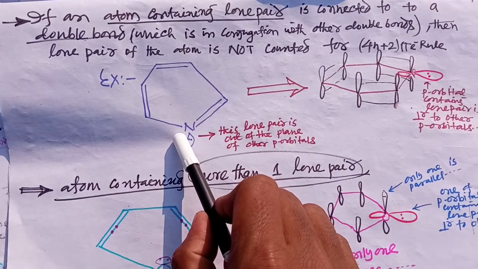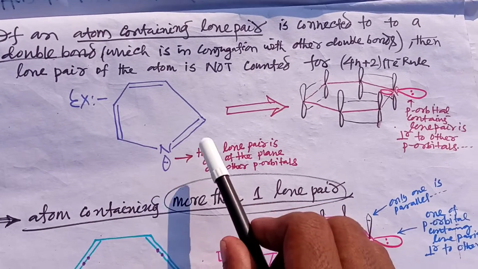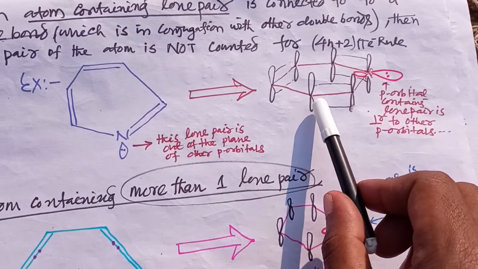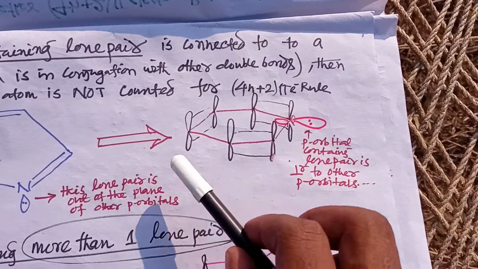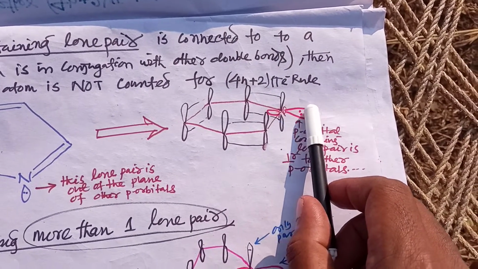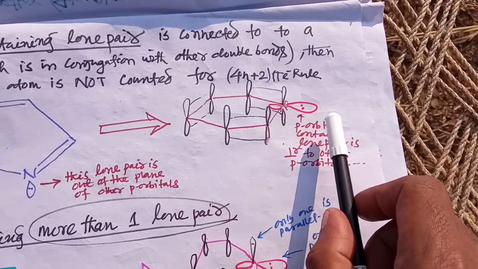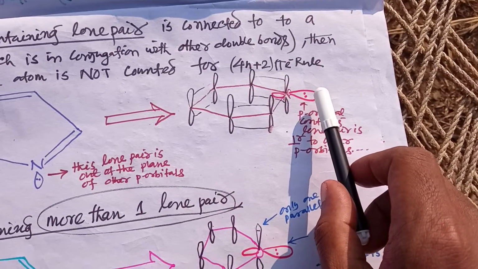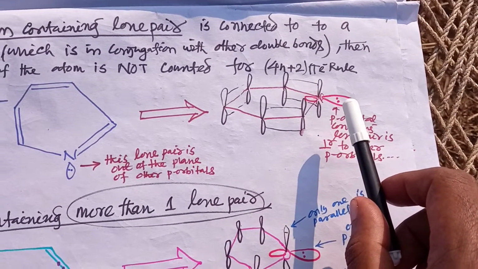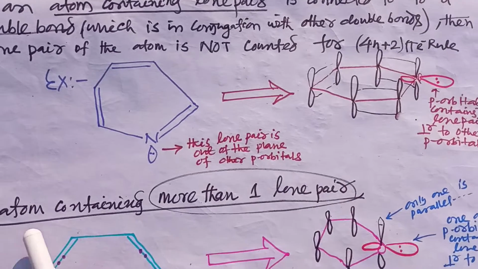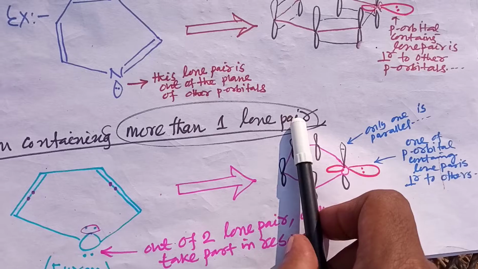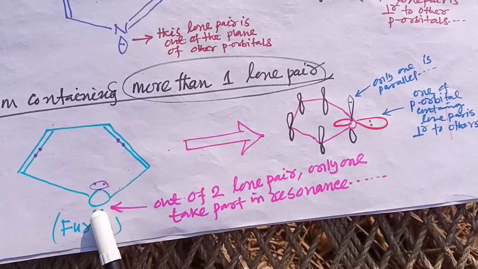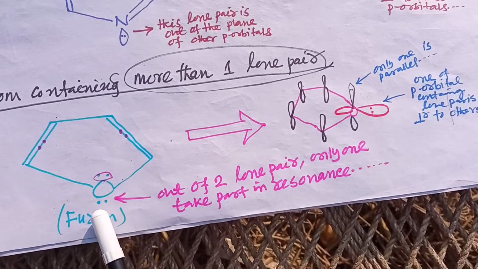So this lone pair will not be counted for the 4n plus 2 pi rule, because when we see the orbital diagram of this compound, it looks something like this. Here the lone pair orbital is perpendicular to the other p orbitals, so this orbital will not take part in resonance, so this lone pair is not counted for the 4n plus 2 pi rule. So if an atom contains more than one lone pair, like in furan, then only one lone pair is counted for the 4n plus 2 pi rule.